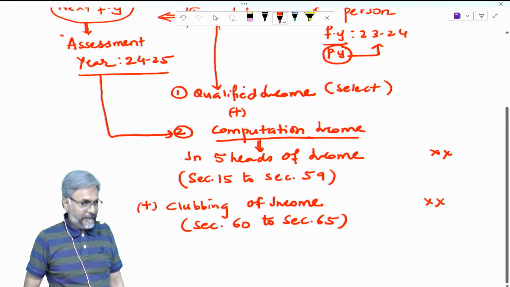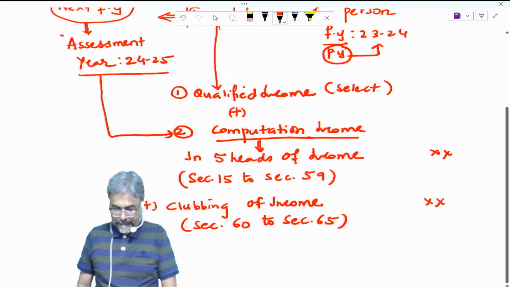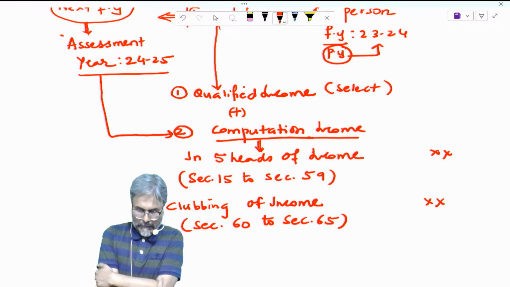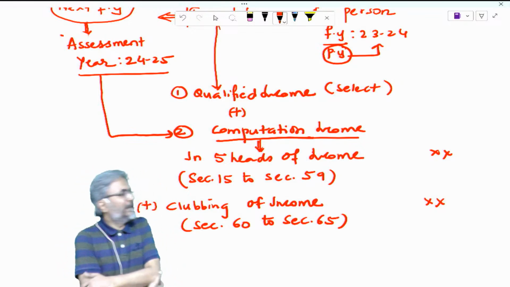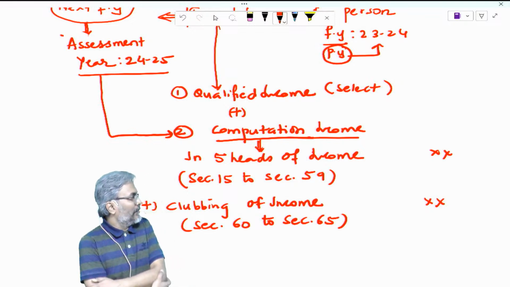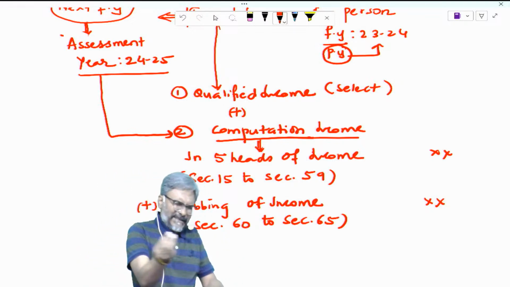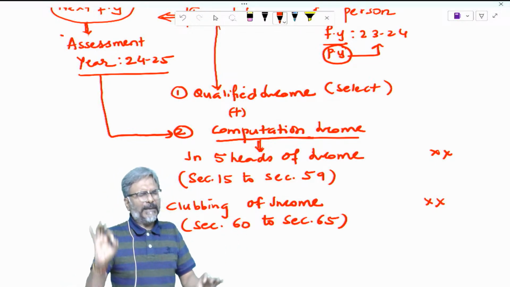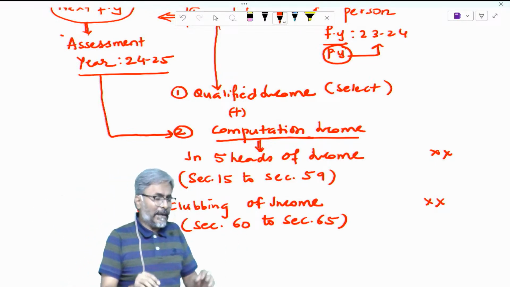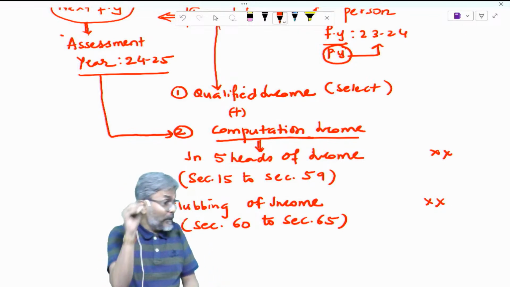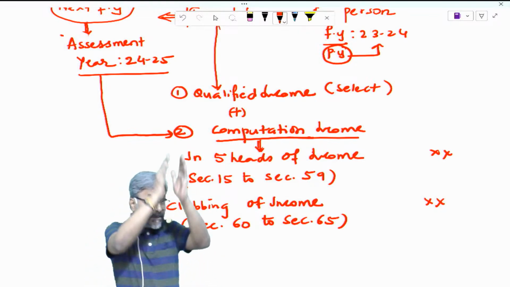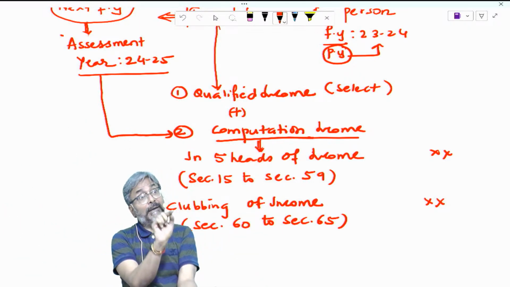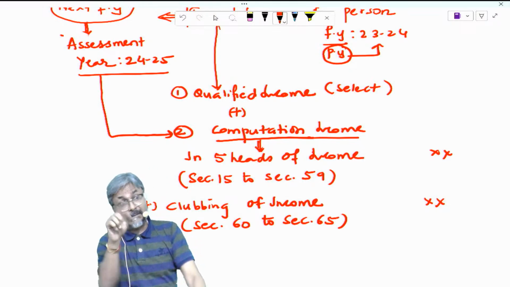Sections 60 to 65. Fine. Now, students, this clubbing we will see tomorrow. I'll just introduce you to the clubbing provision so that you are also satisfied with what this clubbing is all about. We are not doing any particular topic right now. I am just trying to introduce you to the subject of income tax, but in an entire sense.